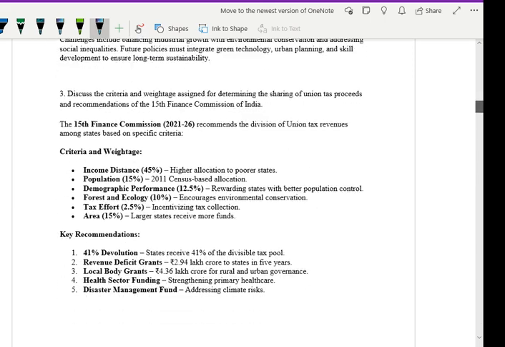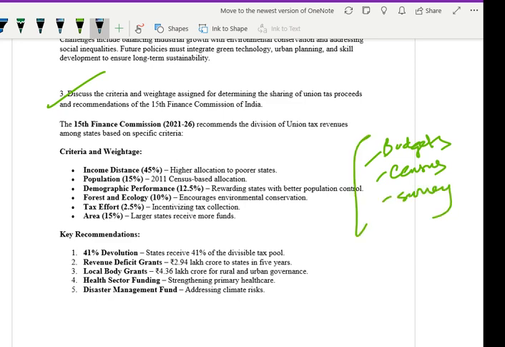Discuss the criteria and weightage assigned for determining the share. So you can understand that there are different types of questions and they can give you from anywhere. So Niti Aayog, the budget, everything, and the reports that are there, we have to study those too: the budget report, the census report, the survey report and everything. The 15th Finance Commission recommends the division of union tax revenue among states. What are the criteria and weightage? Income distance, higher allocation to poorer states; population 2011, census-based allocation; rewarding states with better population control; encouraging environmental conservation; incentivizing tax collection; and larger cells receive more funds.